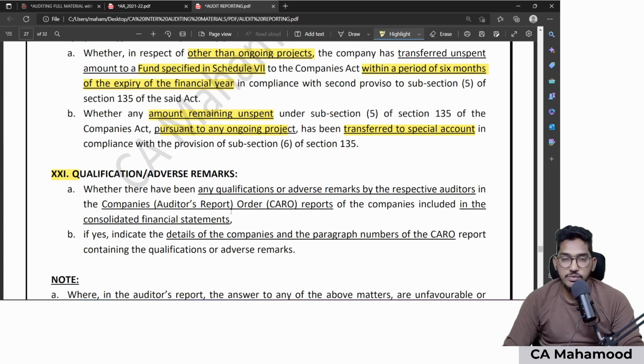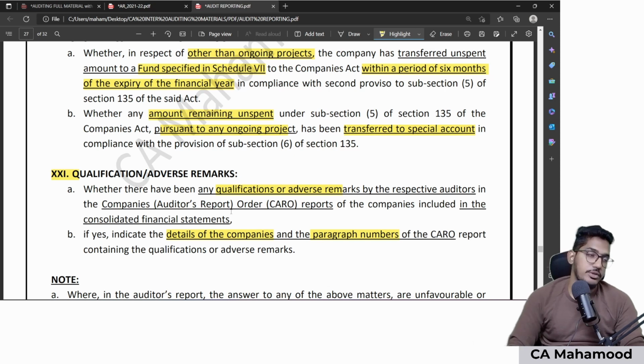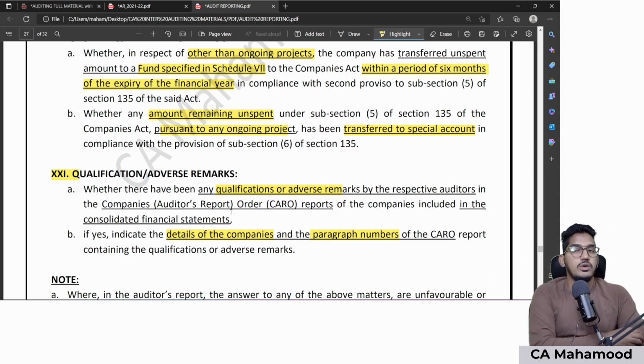So this is what point number 21. So whether there have been any qualification or adverse remark by the respective auditors in the CARO reports of the companies which are included in consolidated financial statements. If yes, indicate the details of the companies along with the paragraph numbers of the CARO report. Clear? So this is what 21 clauses of the CARO are.